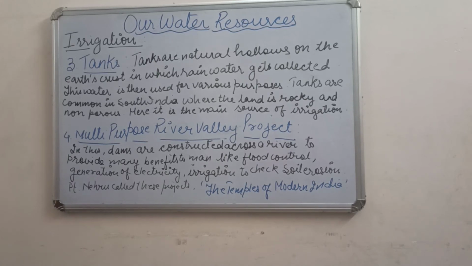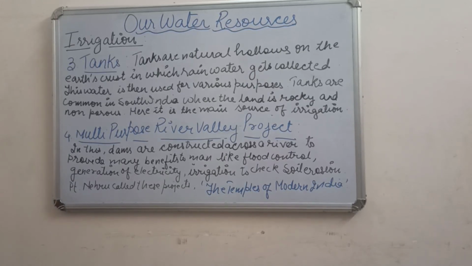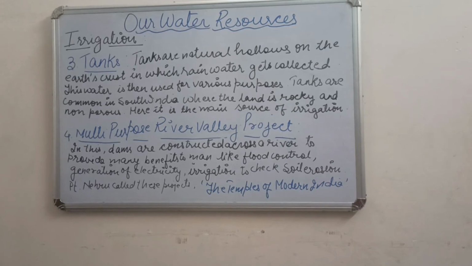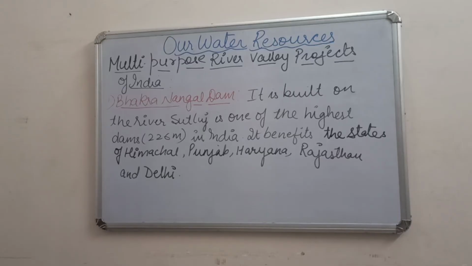Now we will talk about the different multi-purpose river valley projects in India. Among the list, number 1 is Bhakra Nangal Dam.